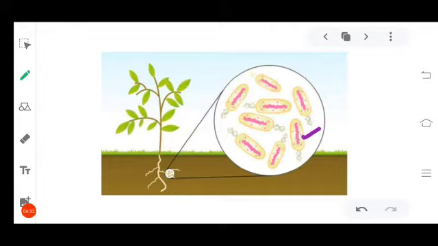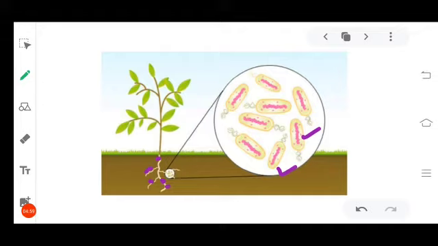The roots have some special spherical shaped structures in special kind of plants such as leguminous plants. Peas and beans are the examples of leguminous plants and have some spherical shaped structures on their roots which are called root nodules. Those are the particular site where the growth of bacteria takes place, which is especially meant for fixing atmospheric nitrogen in the soil.